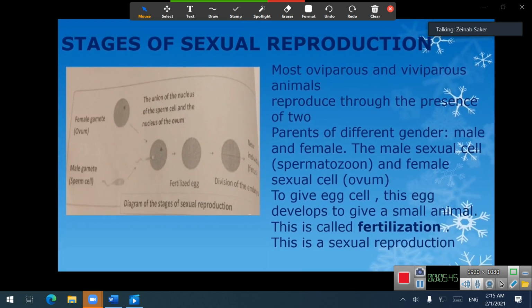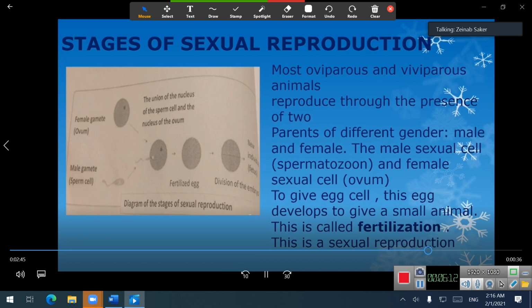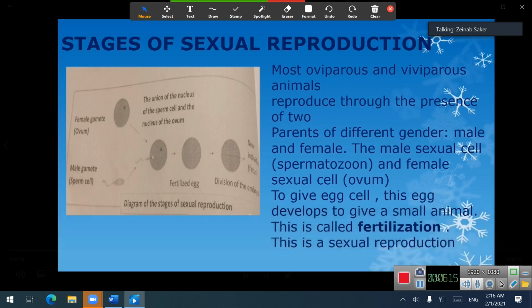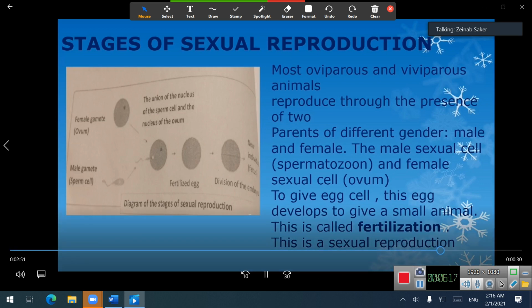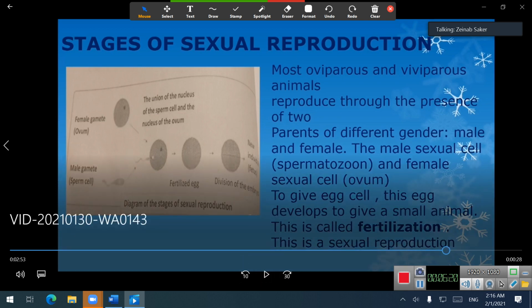Stages of sexual reproduction. Most oviparous and viviparous animals reproduce through the presence of two parents of different gender, male and female. The male sexual cell is called the spermatozoon, or sperm cell, and the female sexual cell is called the ovule, to give an egg. This egg develops to give a small animal. This is called fertilization. As we know, fertilization is the union, meaning meeting, between female and male. This is sexual reproduction.